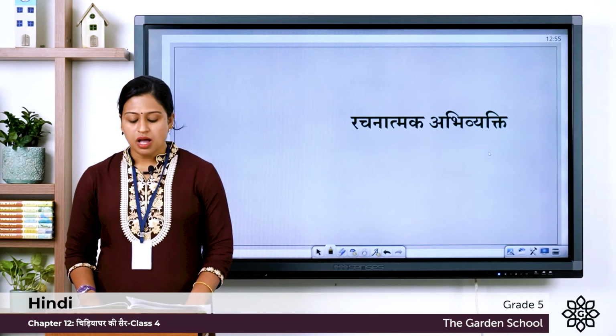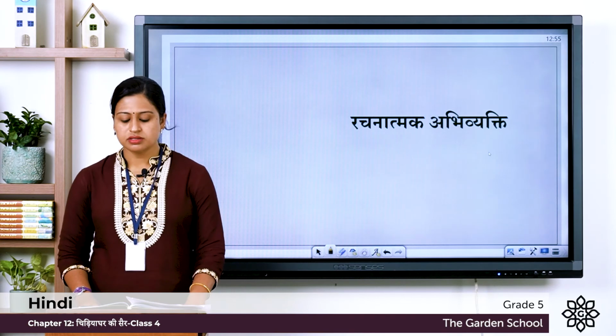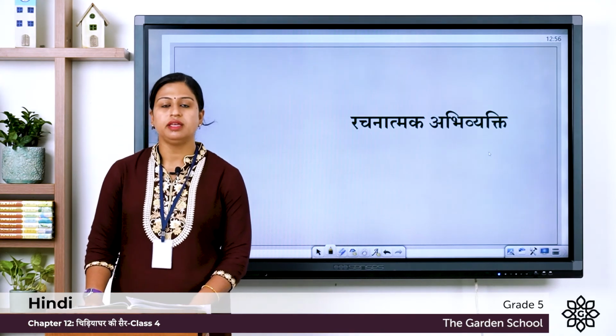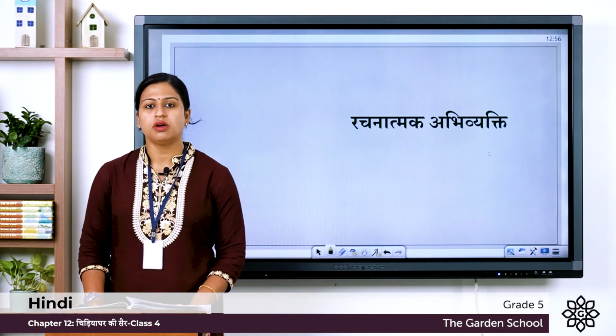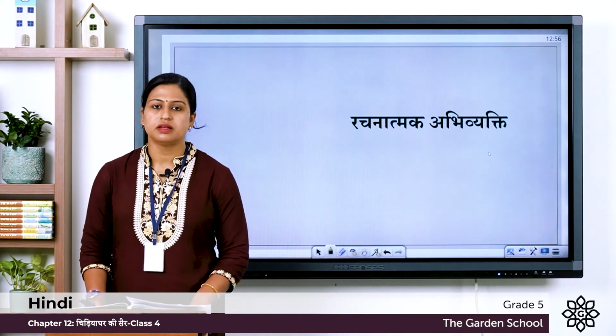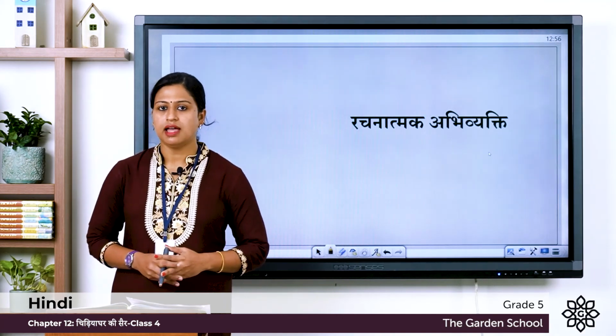Second question, हमें पशुओं की रक्षा के लिए क्या क्या करना चाहिए? So what should we do to protect the animals? So this answer also you have to write it in your notebook and upload in Teens. So you can write either in English or Hindi language.